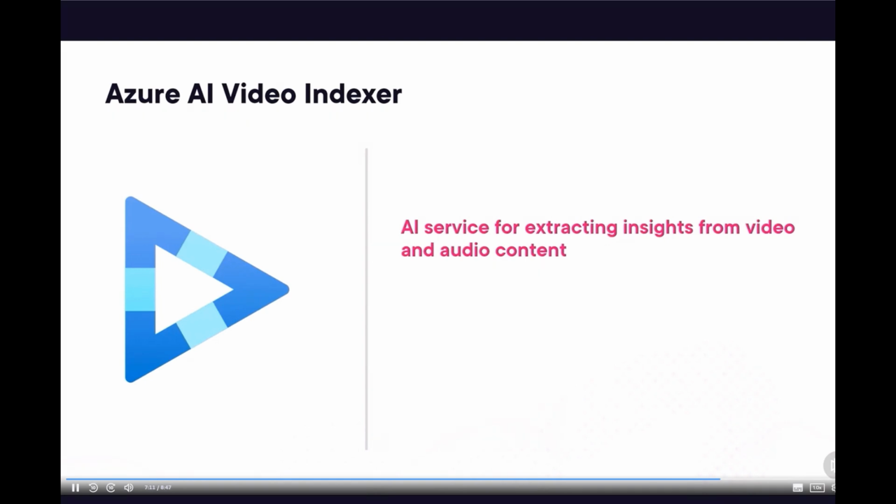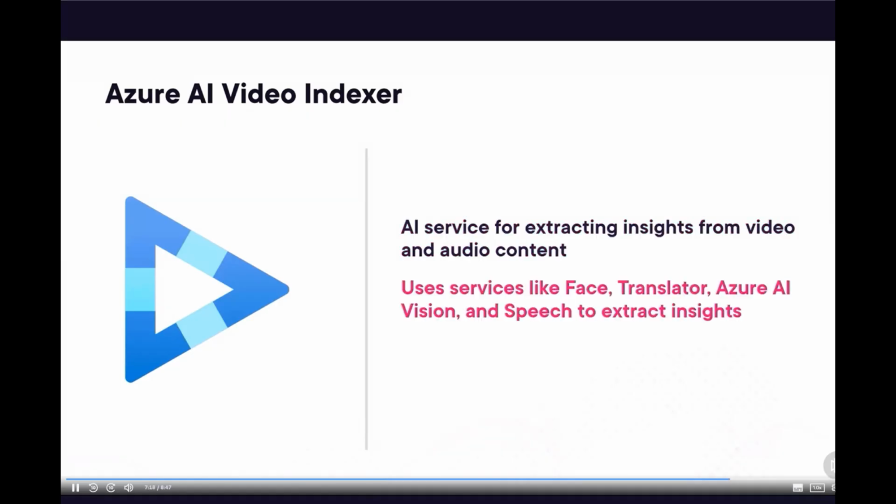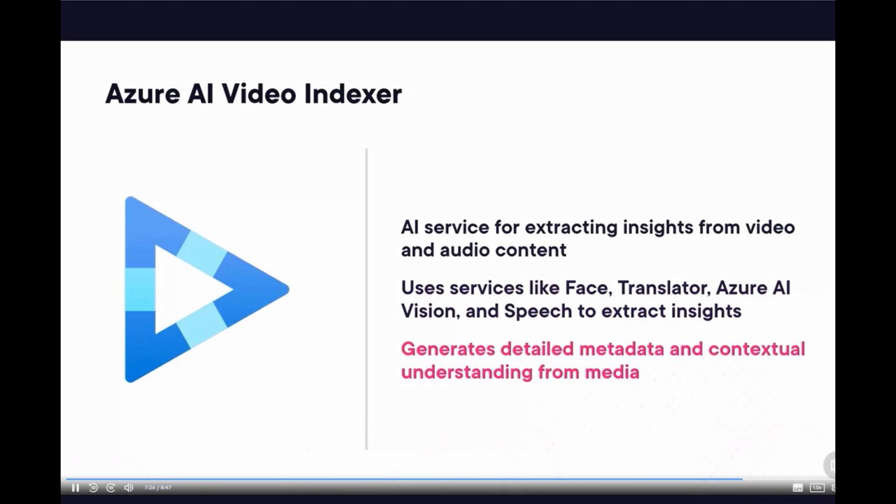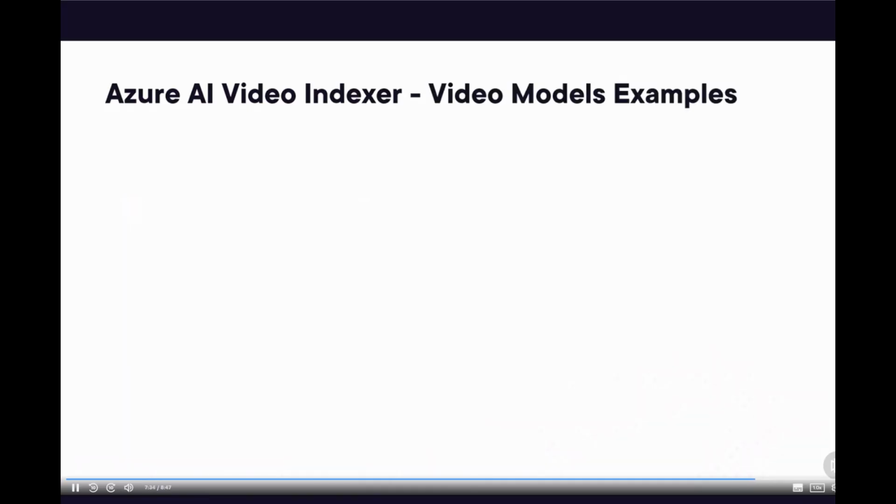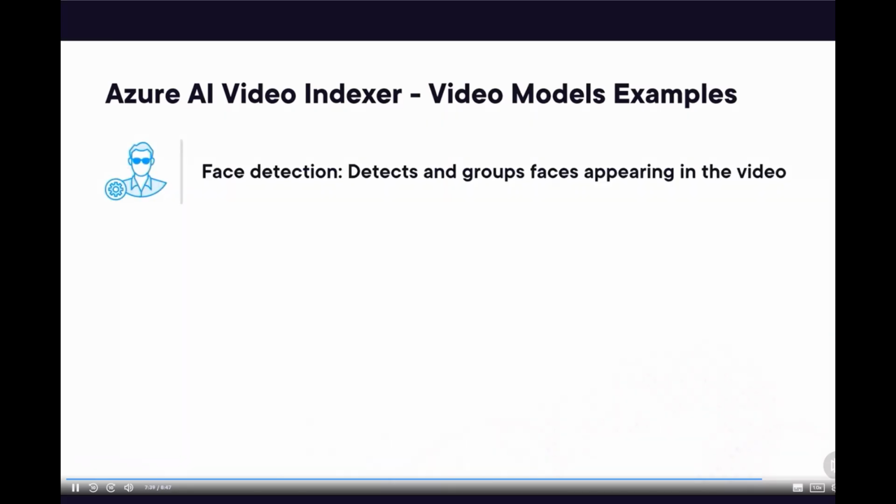Azure AI Video Indexer is a service designed to extract valuable insights from video and audio content. It leverages services like Face, Translator, Azure AI Vision, and Speech to gather meaningful data. The service produces comprehensive metadata and provides contextual understanding from media files. Here are some of the video models examples available in Azure AI Video Indexer.